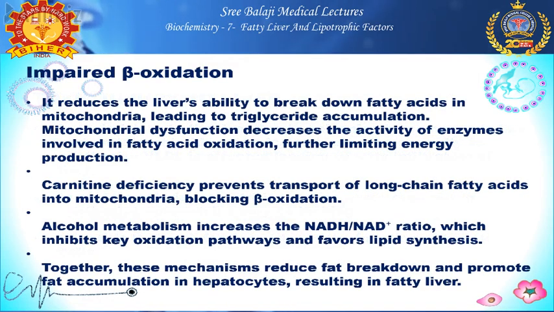Another cause is impaired beta oxidation. When beta oxidation is impaired, it leads to triacylglycerol accumulation. So this impaired beta oxidation reduces the liver's ability to break down fatty acids in mitochondria. Also, when there is mitochondrial dysfunction, it decreases the activity of enzymes involved in fatty acid oxidation, further limiting energy production. Also, when there is carnitine deficiency, it prevents transport of long chain fatty acids into the mitochondria and it blocks the beta oxidation.